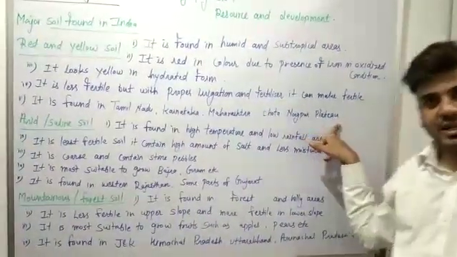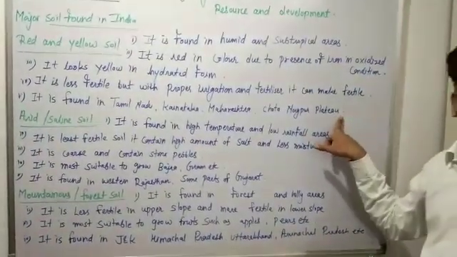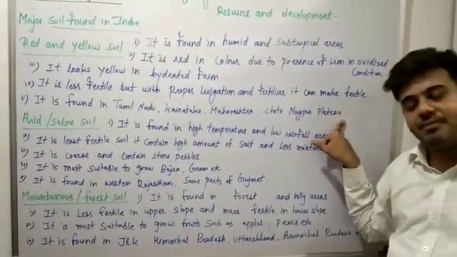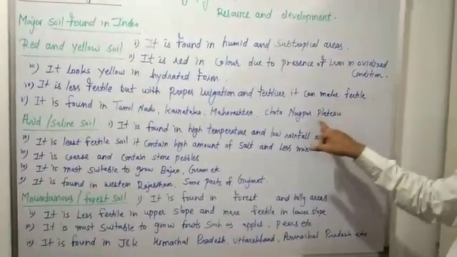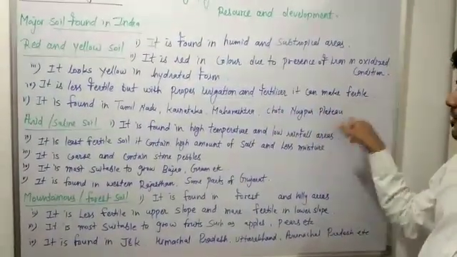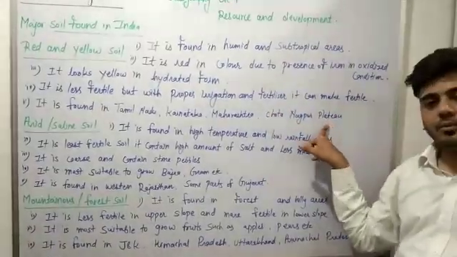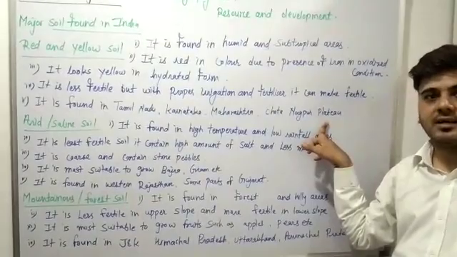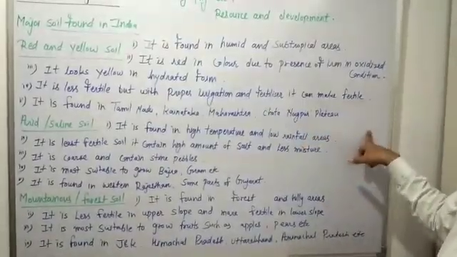Chota Nagpur Plateau is the area where minerals are found. It is a storehouse of minerals. And the Chota Nagpur Plateau covers the states of Bihar, Odisha, Jharkhand and Chhattisgarh. So you need to remember which states come under Chota Nagpur Plateau: Bihar, Odisha, Jharkhand and Chhattisgarh.